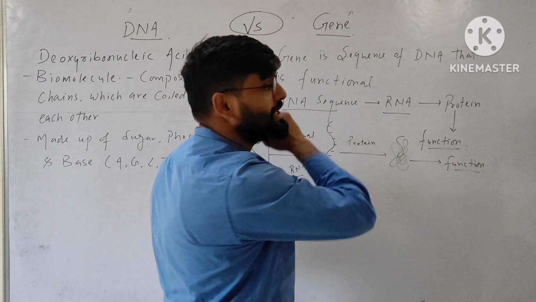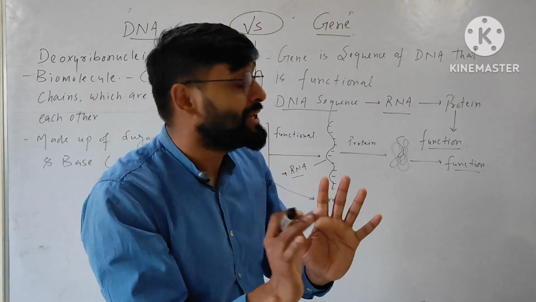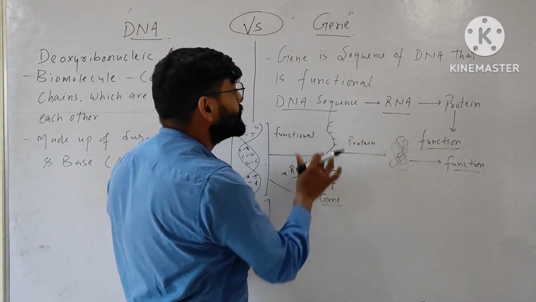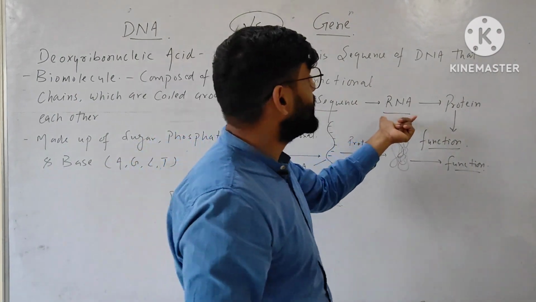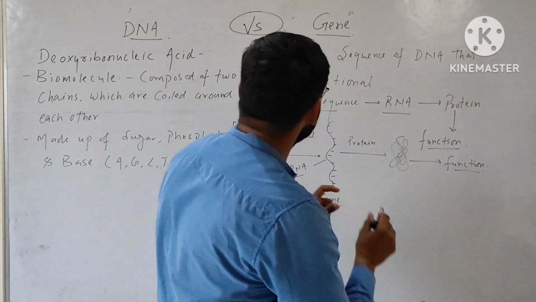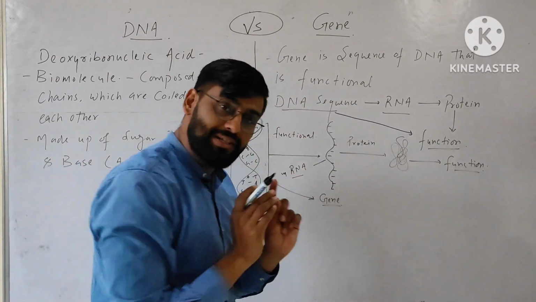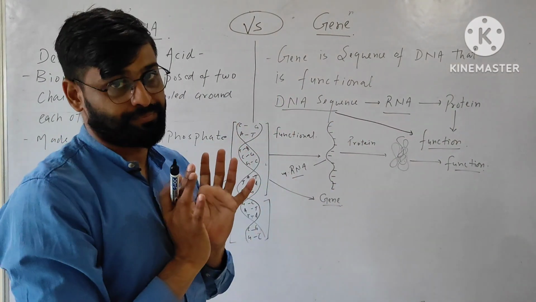A gene is a sequence of DNA. It is a sequence of DNA that is functional. It means a DNA sequence will form an RNA, and this RNA will make protein, and this protein then will perform a function. So this is a sequence that is functional. A sequence that is functional is called a gene.